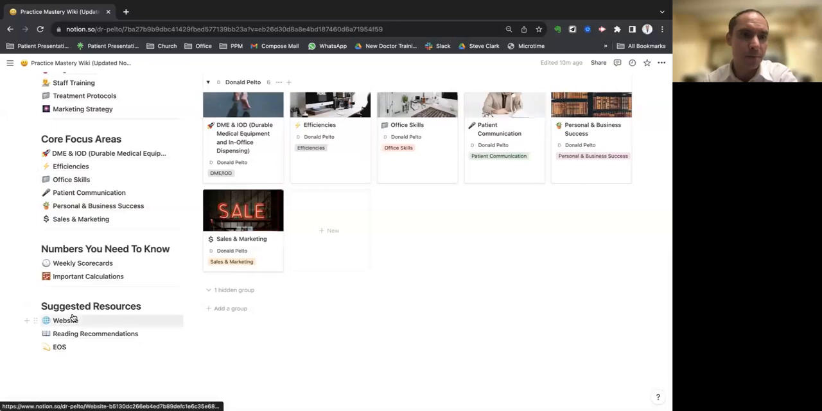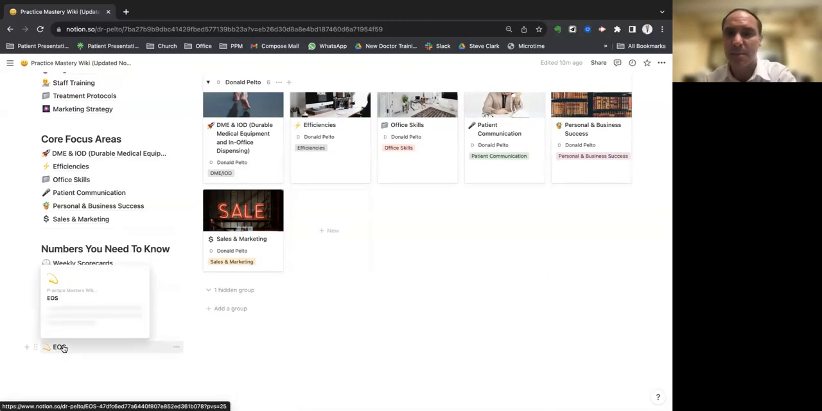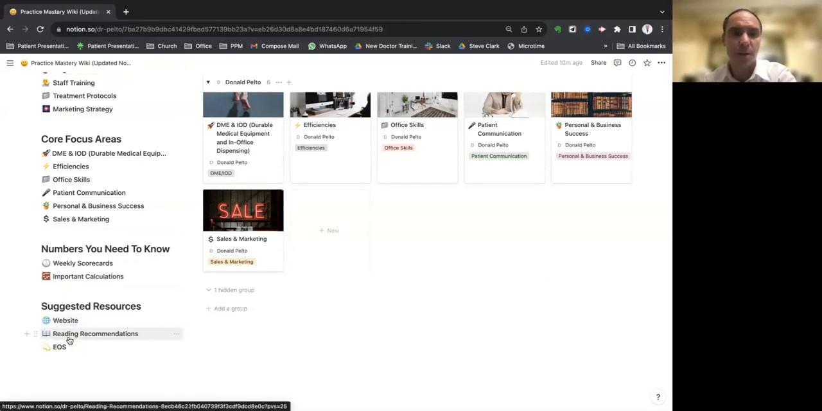And then also down here are some suggested resources like website things. And then reading recommendations will be like a book list eventually. And then something about EOS, which is a way to manage your business.